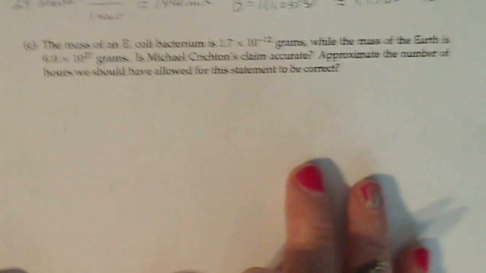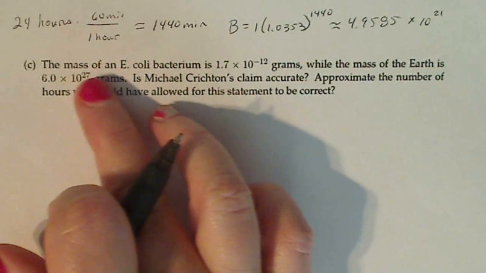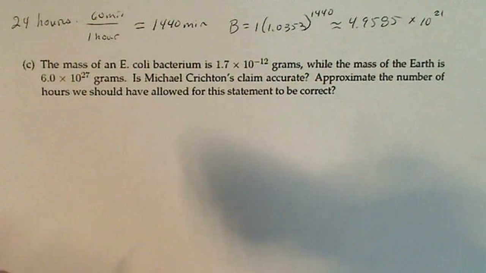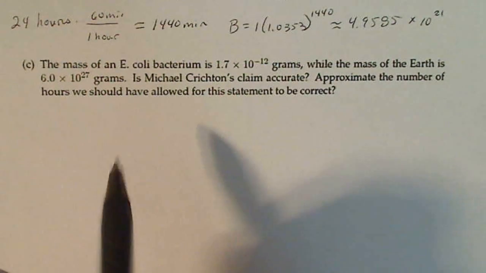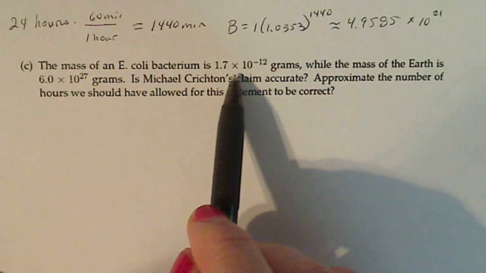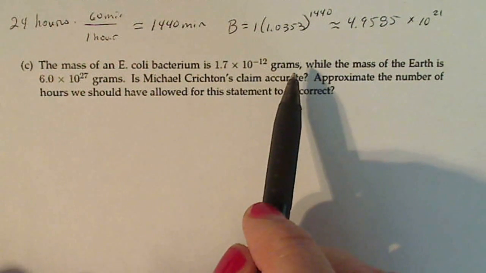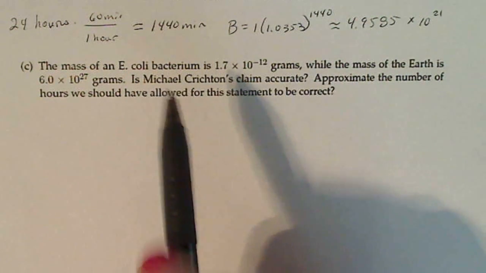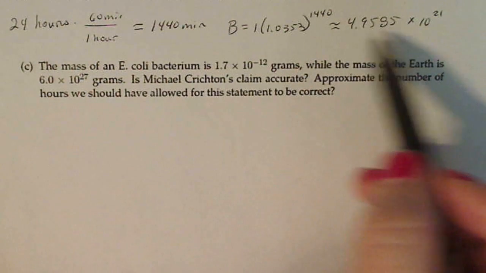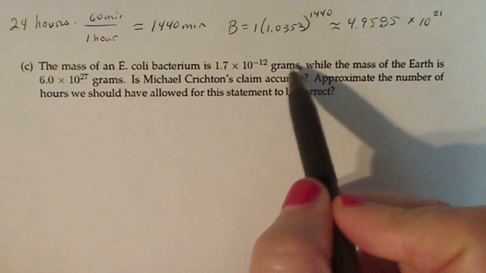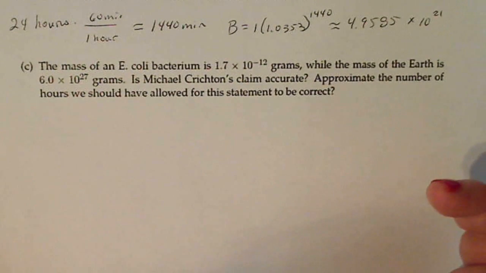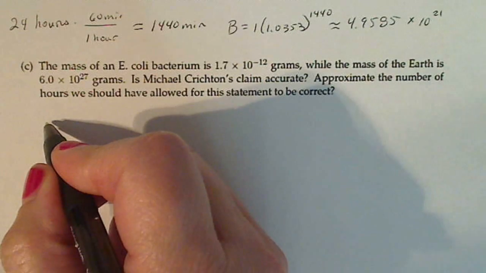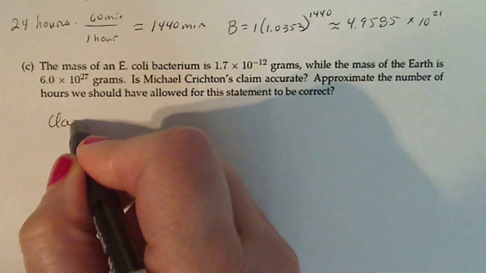So if I come down here, we have the information that the mass of an E. coli bacteria is 1.7 times 10 to the minus 12 grams. The mass of the Earth is 6.0 times 10 to the 27 grams. So we're going to compare masses. If this is how many bacteria I have, and each one of those is this many grams, I just have to multiply the two to determine how many grams I have after 24 hours. So we want to determine if the claim that he makes is accurate.